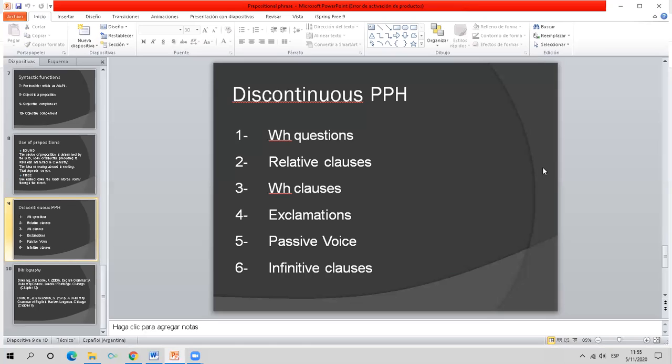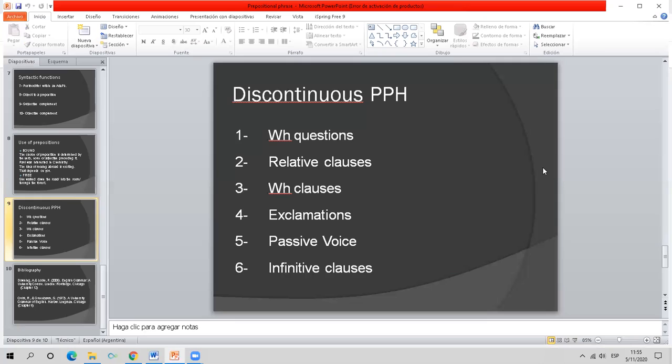In cases of passive voice, and also in some examples with infinitival clauses. We have to be careful because we always expect to find the object to the preposition after the preposition, okay? Well, but in special cases, there is this discontinuous structure, okay?